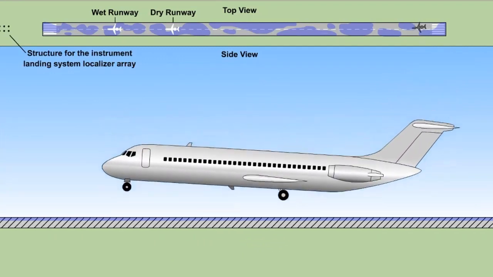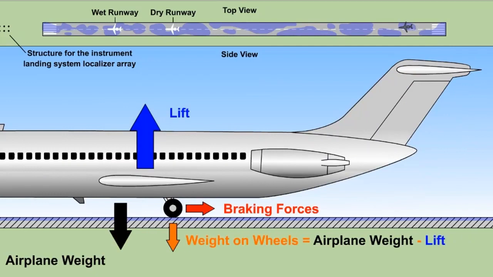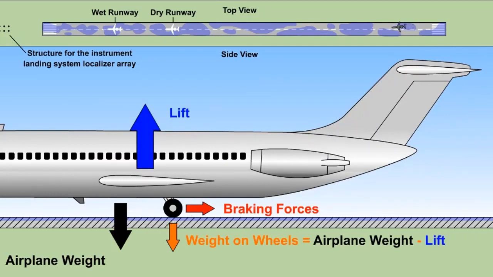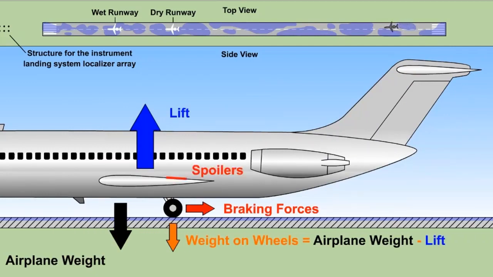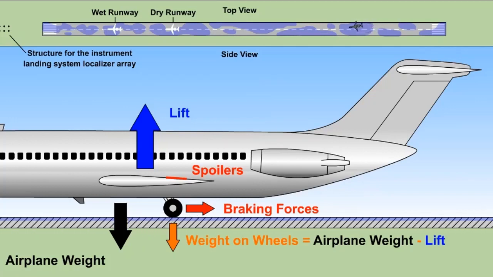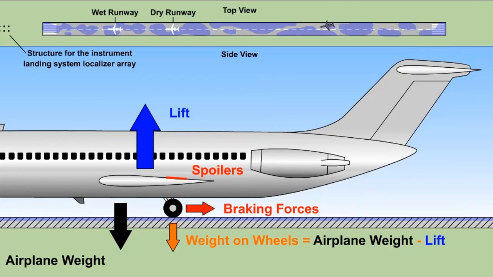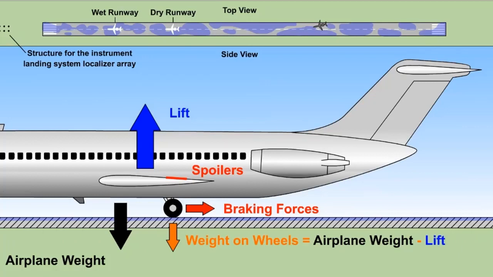During the accident landing, the ground spoilers did not deploy and most of the airplane's weight remained supported by the wings. In this configuration, the stopping power of the main wheel brakes is minimized because the brakes are not able to develop the desired braking force. The small amount of airplane weight on the main landing wheels also prevented the main wheels from developing cornering forces sufficient to maintain adequate directional control during the high-speed portion of the landing.